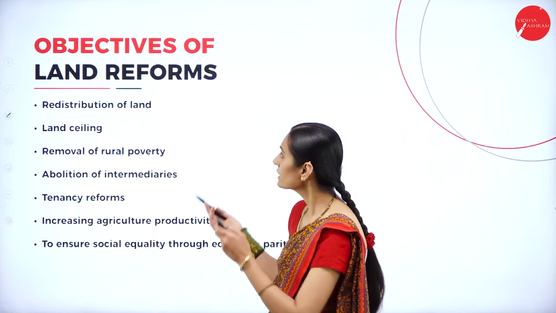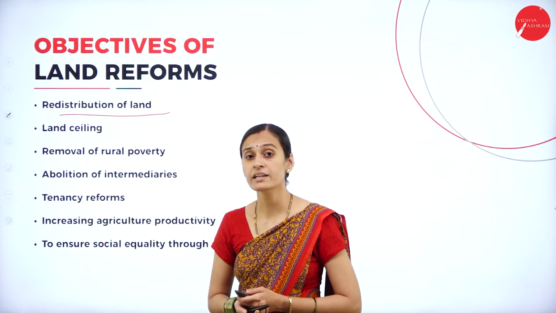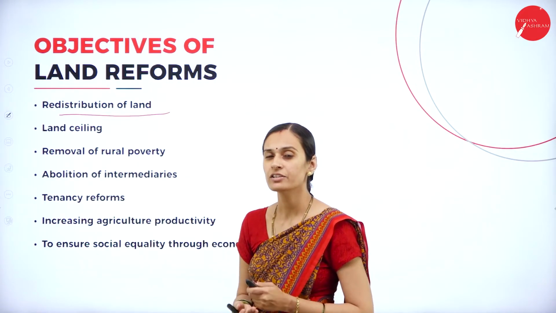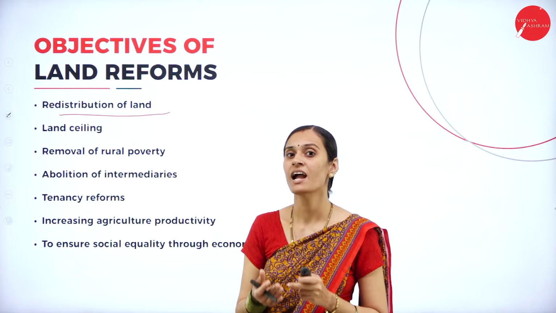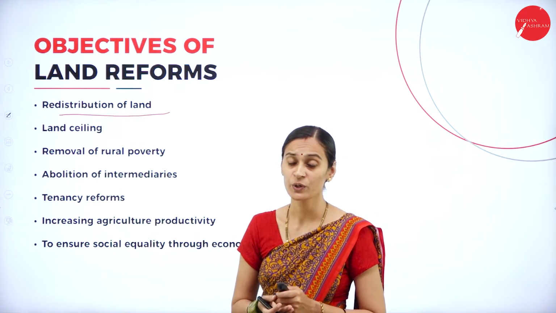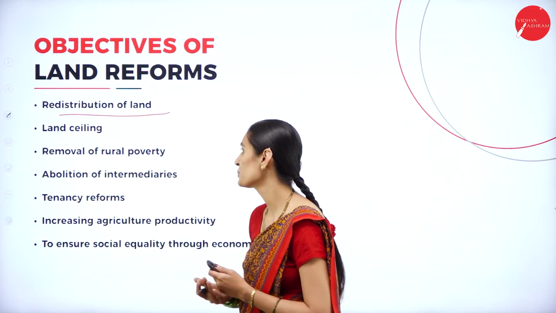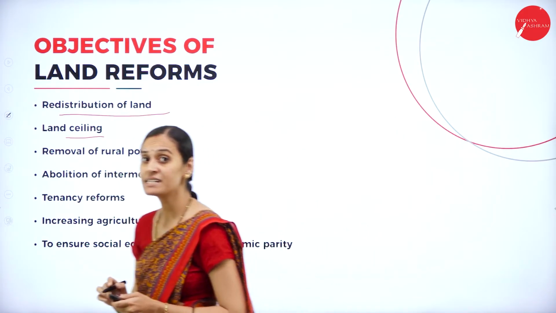What are the objectives of land reforms? Redistribution of land among the society, so that land holdings are not in one hand, but with many hands. This is considered as redistribution of land. And land ceiling. What do you mean by land ceiling?